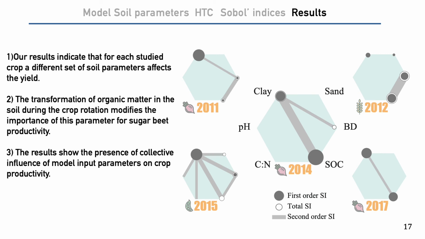Our result indicates that for each studied crop, a different set of soil parameters affects the yield. The transformation of organic matter in the soil during crop rotation modifies the importance of these parameters for sugar beet productivity. The results show the presence of collective influence of model input parameters on crop productivity.